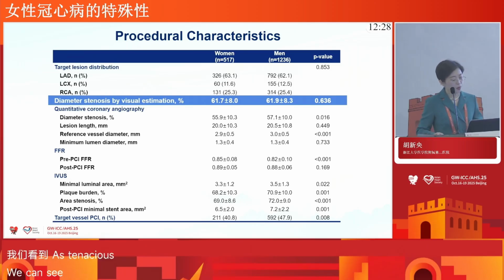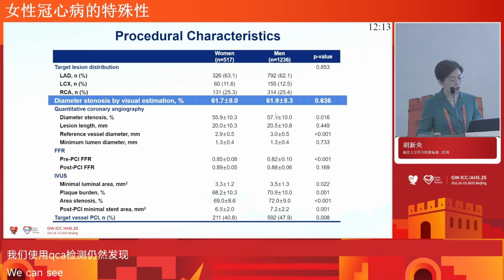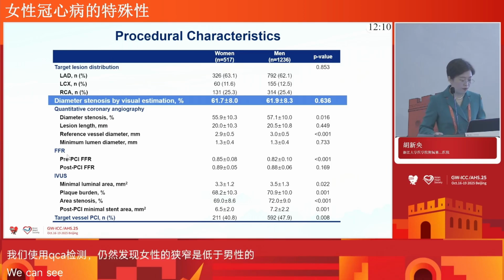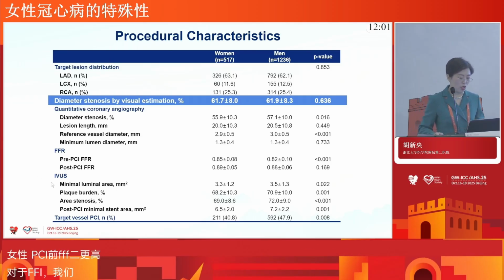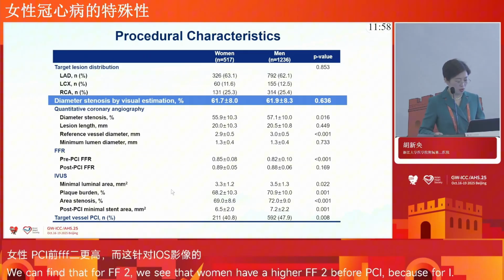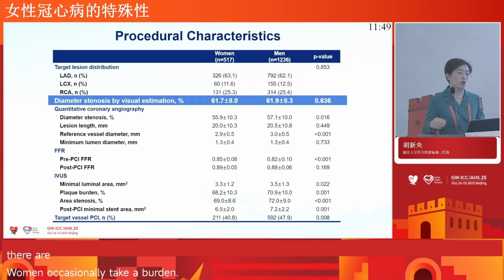estimation is similar between women and men, when we do the QCA analysis, we can find the diameter stenosis by QCA in women is significantly lower than in men. And for the FFR, we can find the women had a higher pre-PCI FFR, and for the IVUS imaging characteristics, we can see women had a lower plaque burden and lower area stenosis. All of these characteristics were quite similar to previous studies.